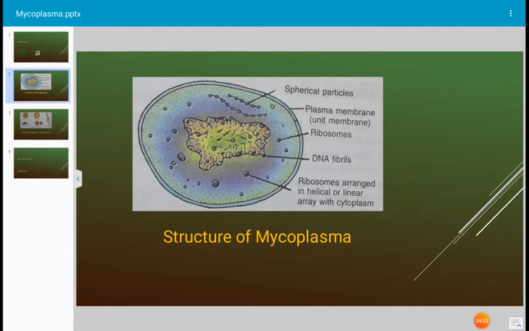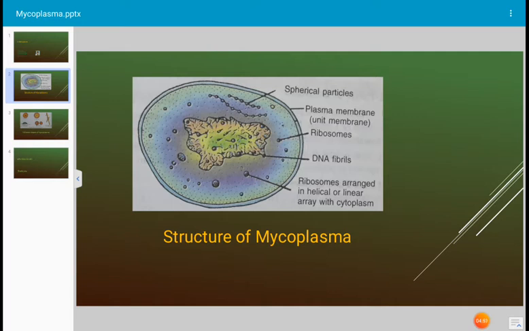Some PPLO were also reported to cause human diseases. The mycoplasma which causes human disease is Mycoplasma pneumoniae. This is the pathogen which causes pneumonia in human beings.